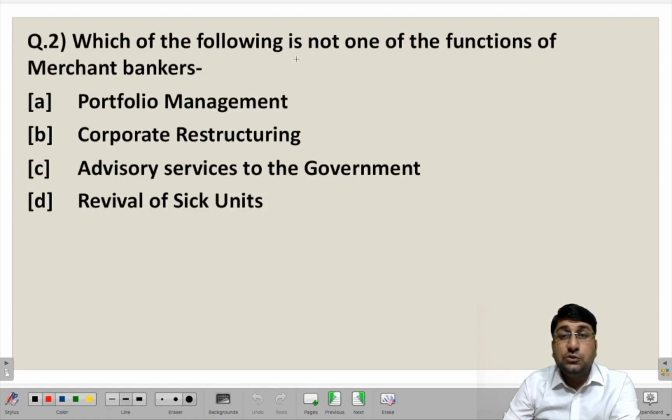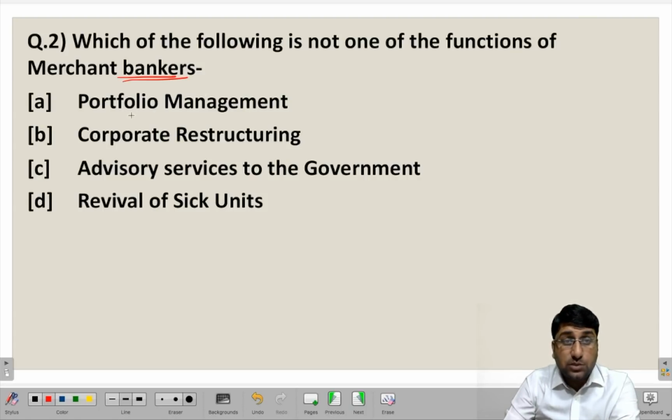Which of the following is not one of the functions of merchant bankers? Now this particular question is very simple, asking about the functions of merchant bankers. This could again be related to what we have just discussed in our previous question. So let us move ahead and have a look at the different options.